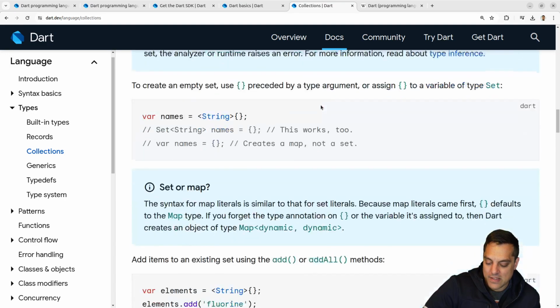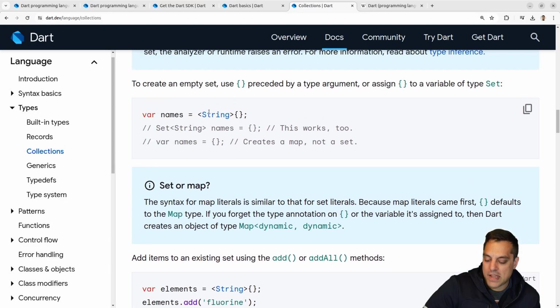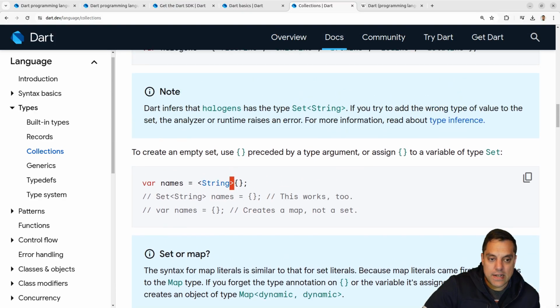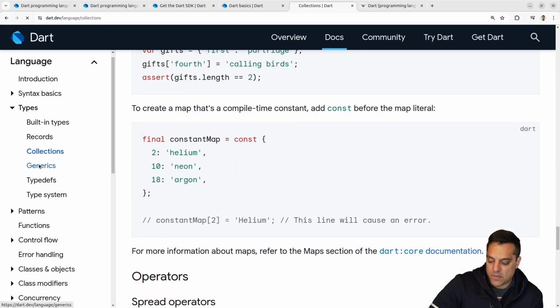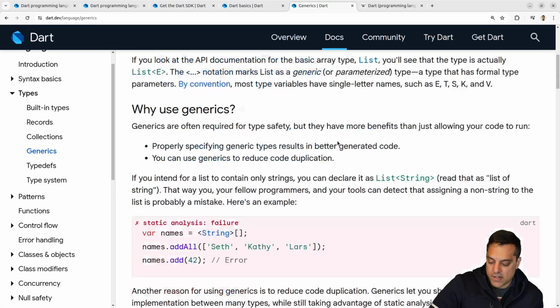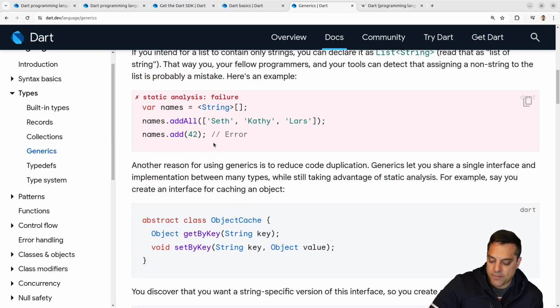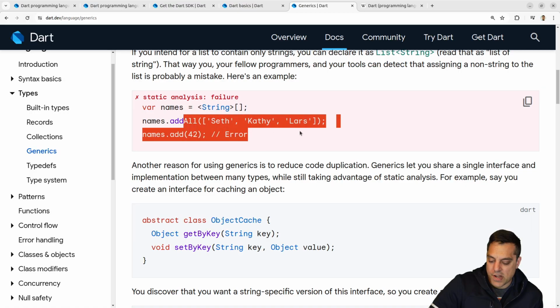Okay, cool. Sets. Okay, so we sort of get the idea, and these are generic, so you can put in, between the left and the right angled brackets there, you can put the type in here. Okay, so that's kind of nice here. So this is again, nothing too crazy here. Generics. Okay, so some cool stuff here. And again, it looks like it's smart enough to just figure out, oh, let's see here. So this is just declaring this as a string and then adding to it.